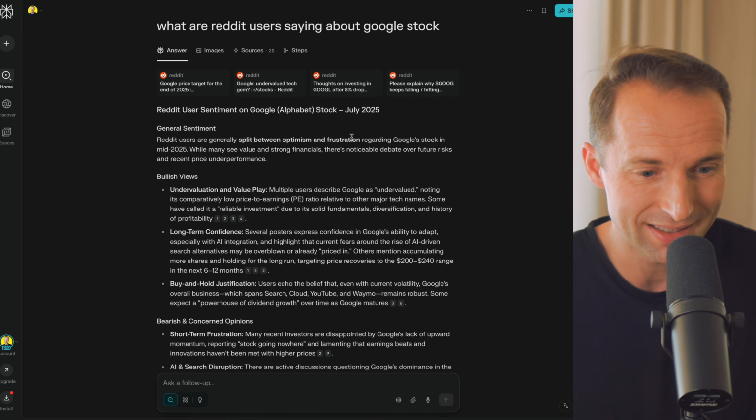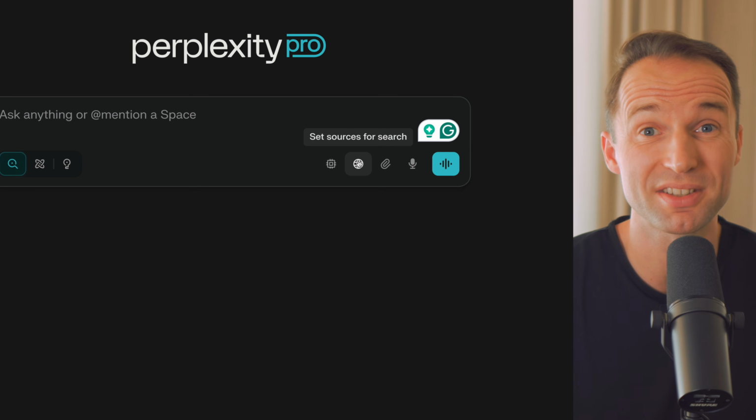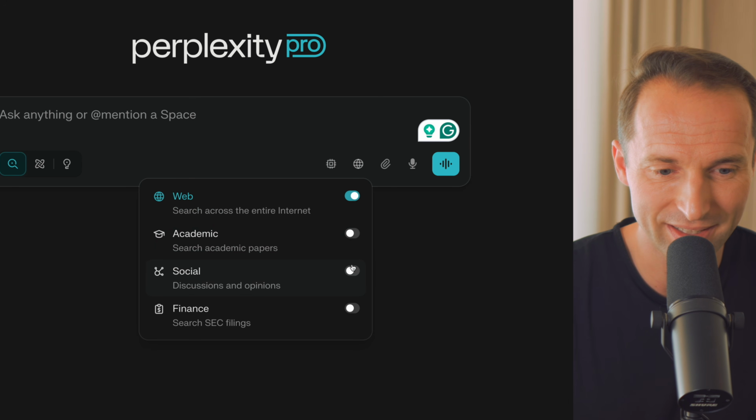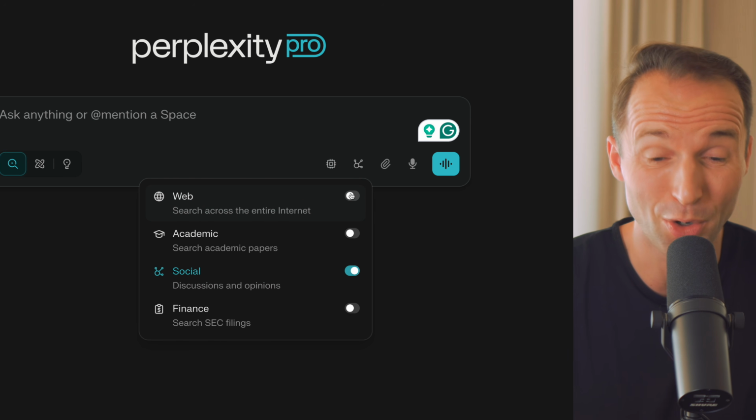But then sifting through all Reddit posts myself can be a bit tedious, so I like to use AI for that, and Perplexity is especially good. It even has a Reddit toggle inside of it. You can actually select your sources for it, and you can see over here you can turn on social and switch off everything else, and it will look specifically mostly on Reddit